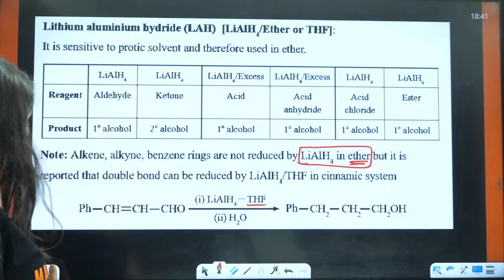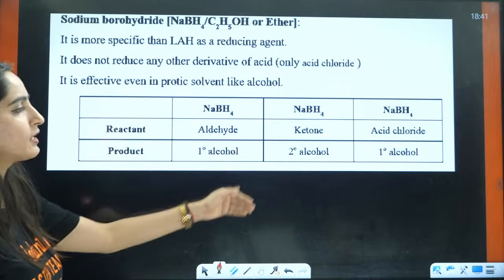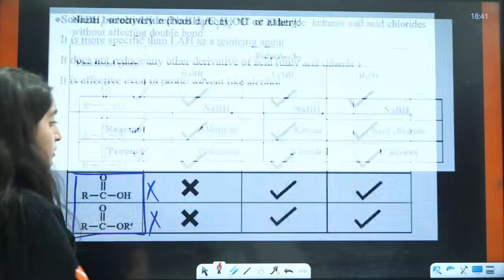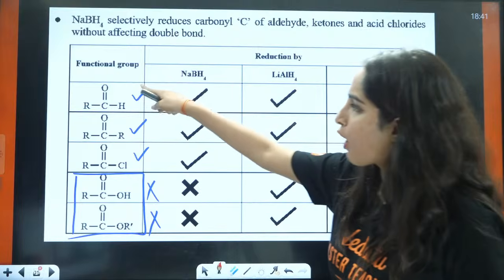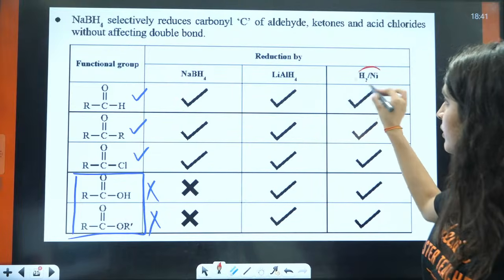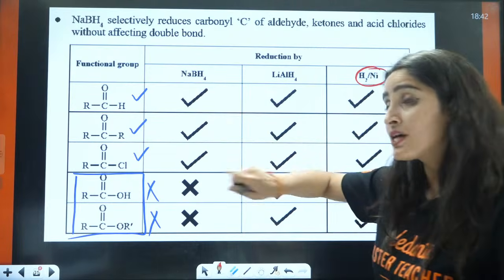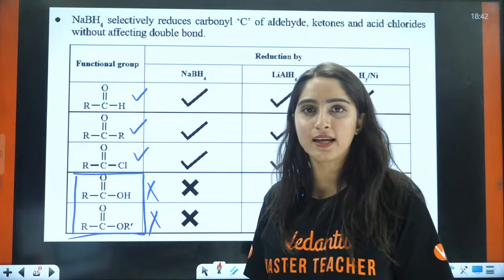Now, when you talk about NaBH4, this is so simple: ketone to 2 degree, acid chlorides to 1 degree. But what is important is that LiAlH4 is going to reduce all these things to alcohol, right? Even catalytic hydrogenation is going to reduce everything. But NaBH4 is even more selective. Forget about alkynes, alkenes.